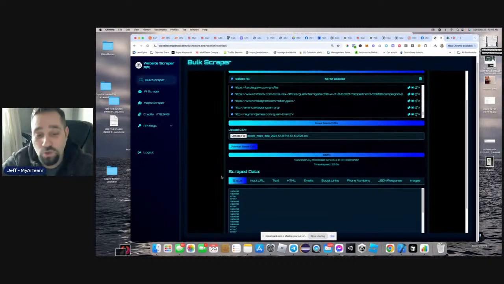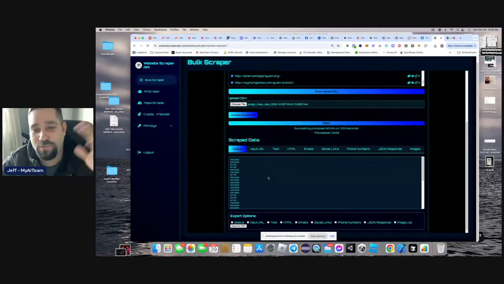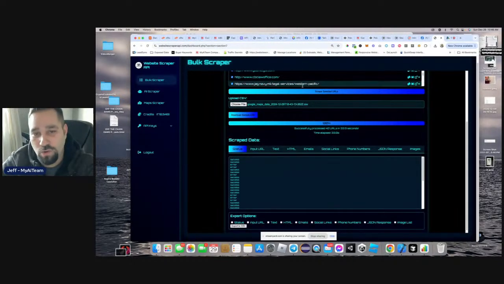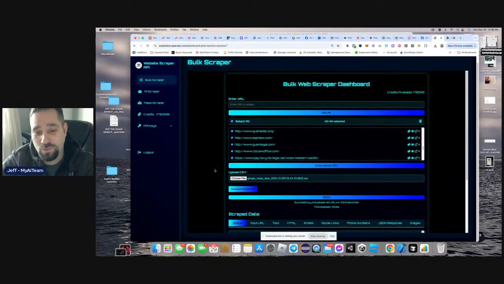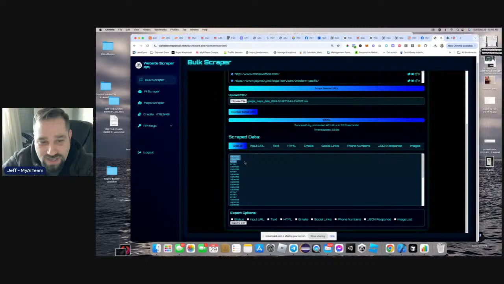Not every URL allows it to be scraped. Some of them block it. Some of them aren't proper URLs. That's just what people put on Google Maps. So that's why we do a huge amount. You can see success, success, error, error, success, success, error, success, success, error, error. So we see that.